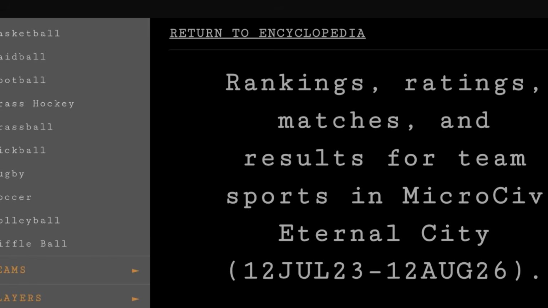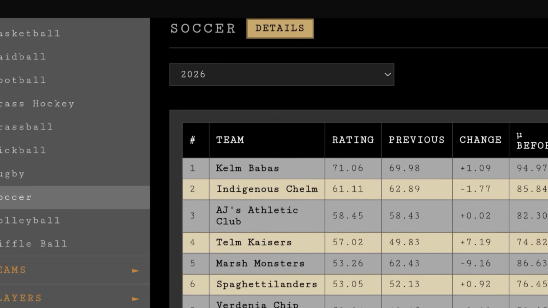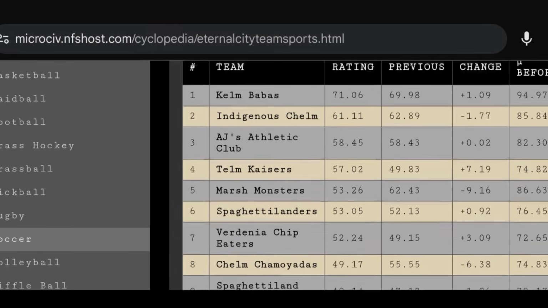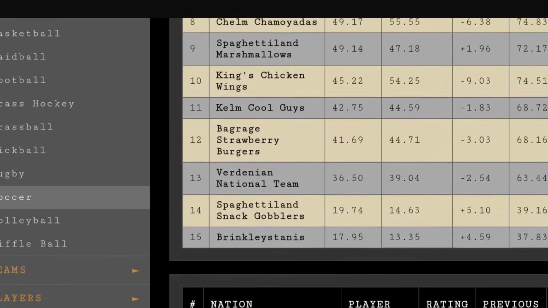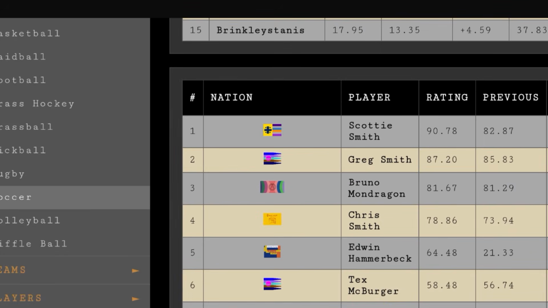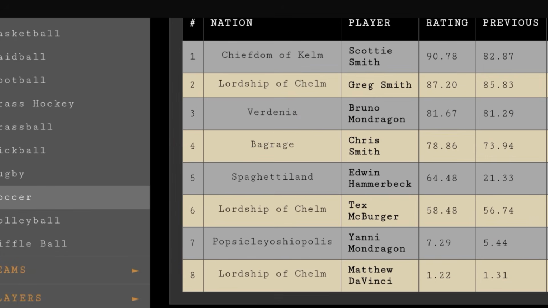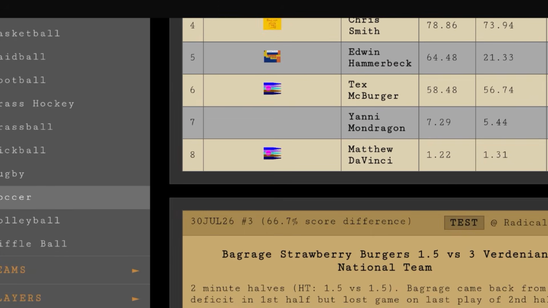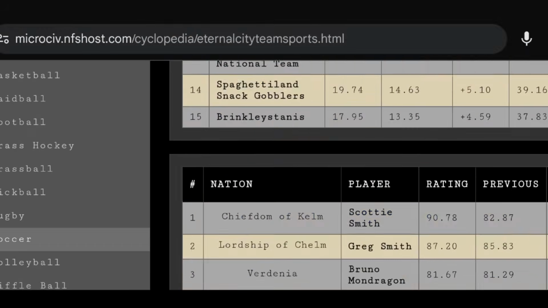We'll just select soccer here, and it will go to the latest year, which is 2026, and show all the teams' ratings, and the current players' ratings along with their nation, and it will have a list of all games in 2026. You can also go to each quarter or month.